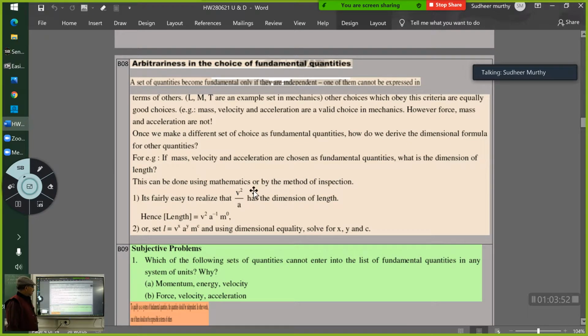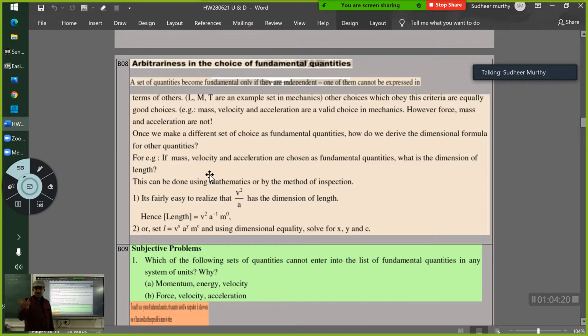It is fairly easy to realize that v square upon a has the dimensions of length. Are you understanding what I am trying to tell you? Earlier I had chosen length, mass, time as fundamental quantities, and using them I had expressed velocity.